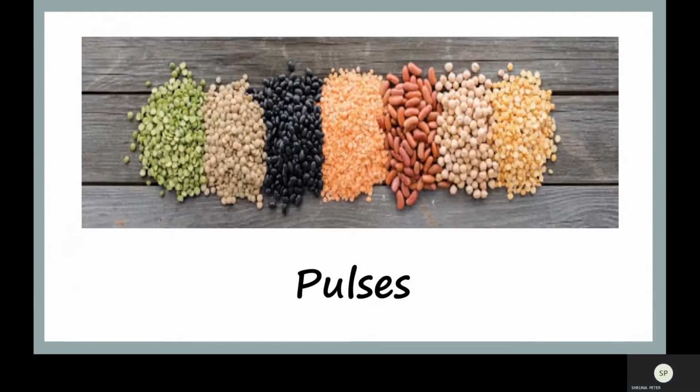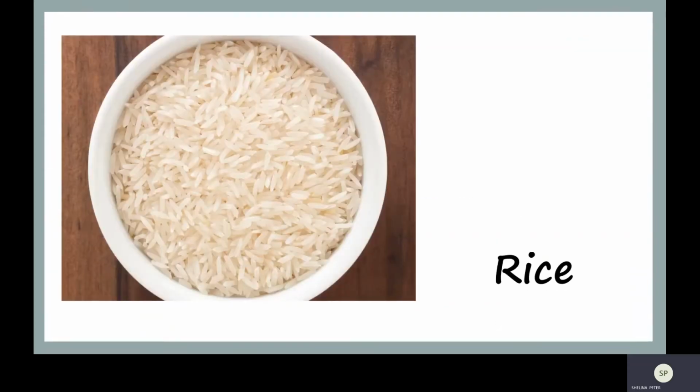We also get different types of pulses. So do you remember last time I gave you one short activity? I hope you went to your kitchen and saw different types of pulses. If not, then today also you can ask your mummy to show different kinds of pulses. We also get rice from plants.